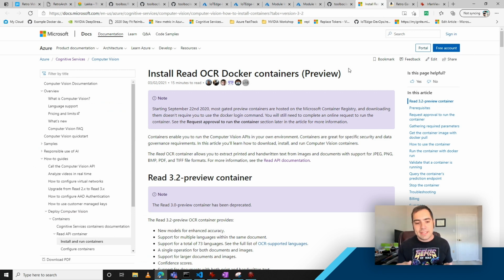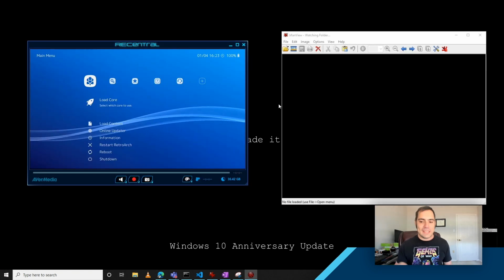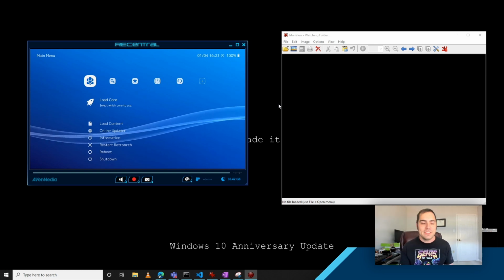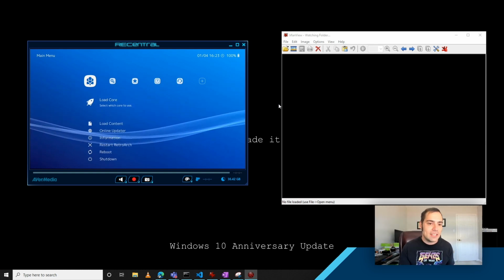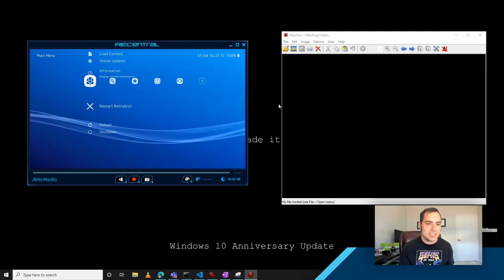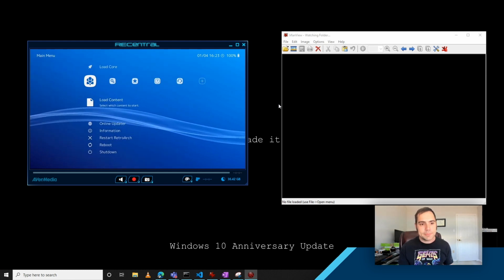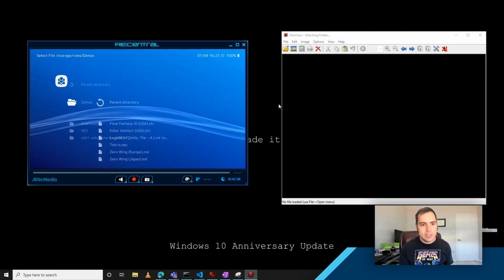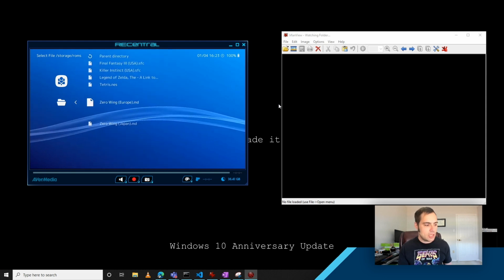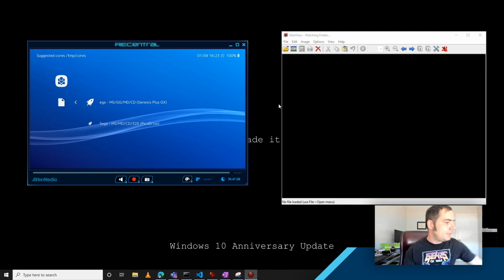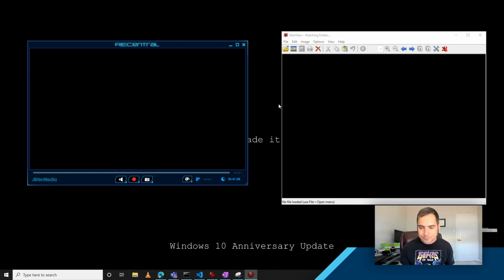I was thinking we can go ahead and take that for a spin using the ever popular Zero Wing for the Sega Mega Drive. If you don't know what this game is, you will certainly recognize it in just a moment. What I'm showing here on the left is my RetroArch screen, and I'm going to jump in here and launch one of these games. I'll launch the European version of the game in question, and as soon as this loads up, all I have to do is push this right joystick, and that's going to take a screenshot.